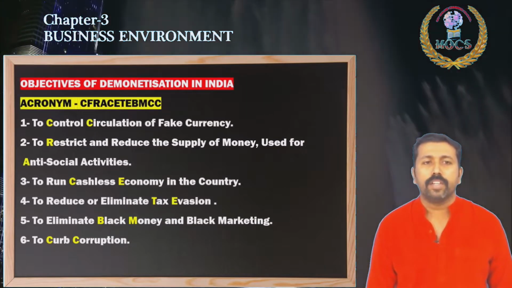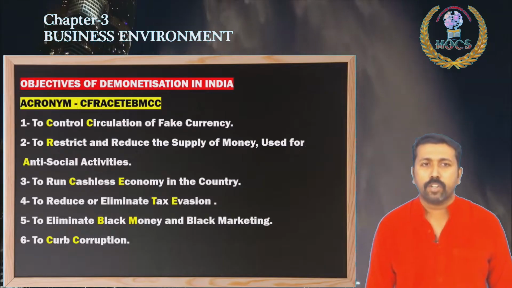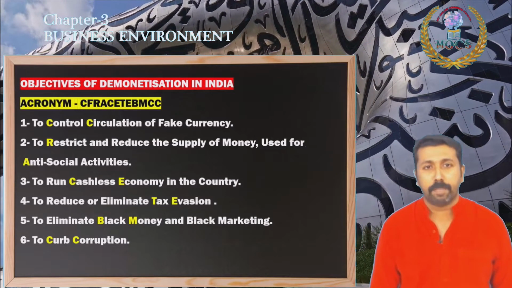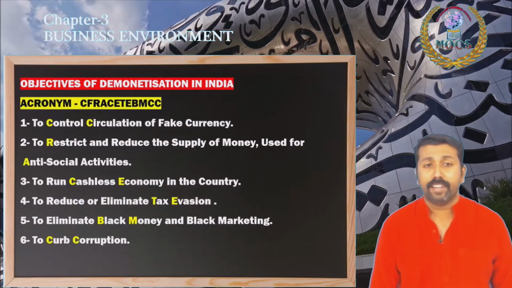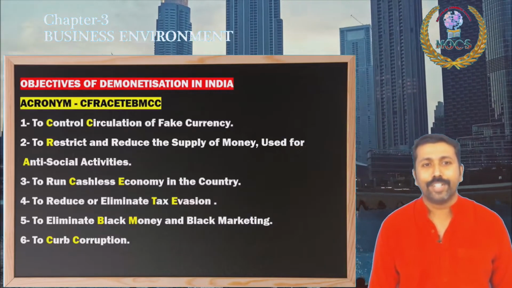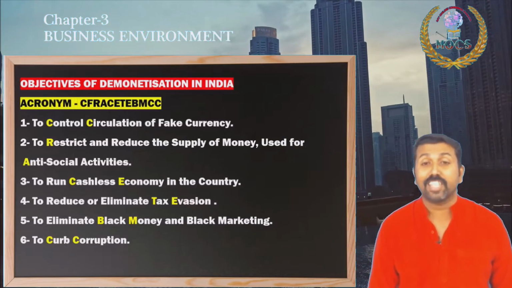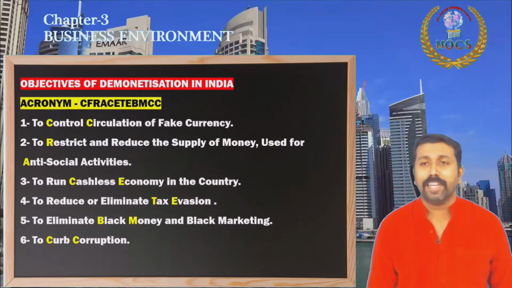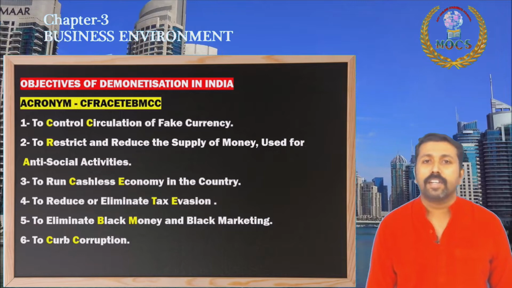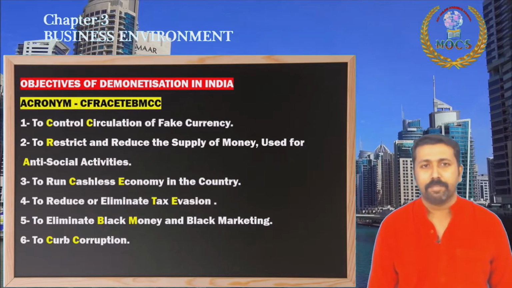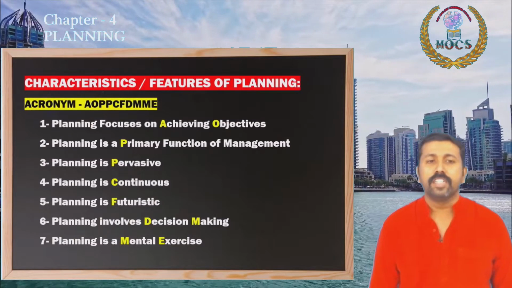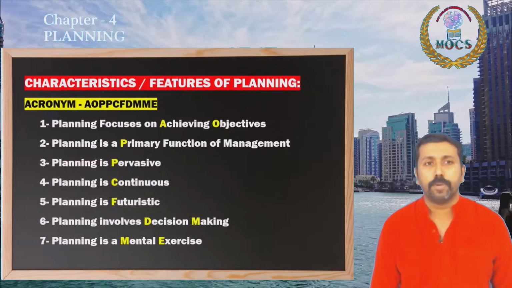And moving to the important objectives: to control circulation of fake currency and to restrict and reduce the supply of money used for anti-social activities, to run a cashless economy in the country, to reduce or eliminate tax evasion, then to eliminate black money and black marketing, and also to curb corruption in our economy. These are the objectives of demonetization. Try to read those 2 important areas.